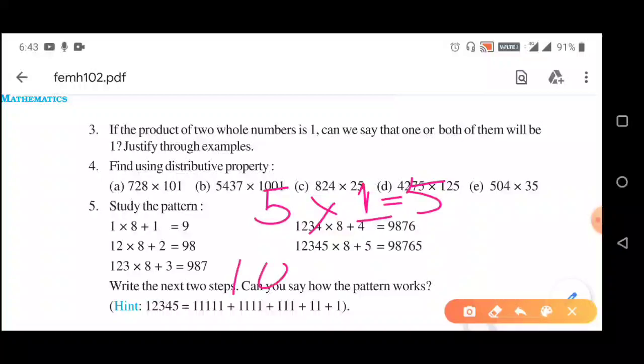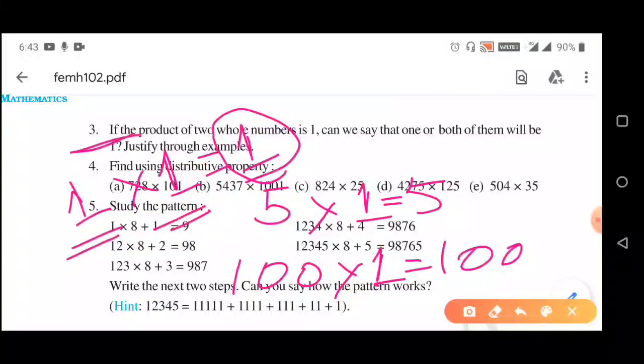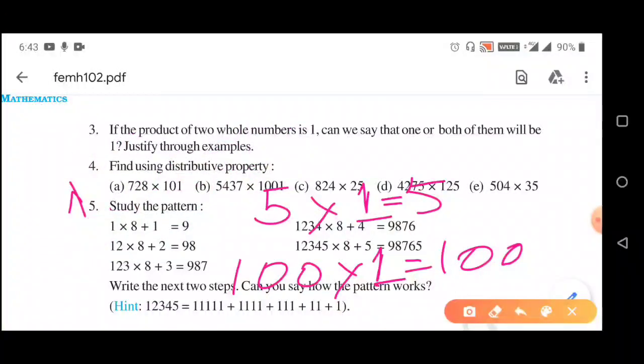If we multiply 100 into 1, our answer will be 100. If we multiply 1 into 1, then our answer will be 1. So to get 1, we need to multiply 1 and 1. So the answer of question number 3 will be, both of them will be 1.